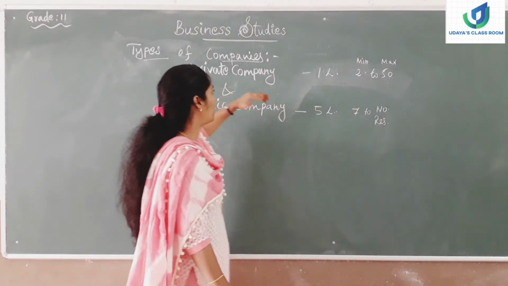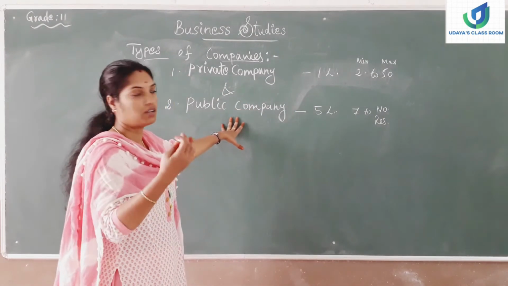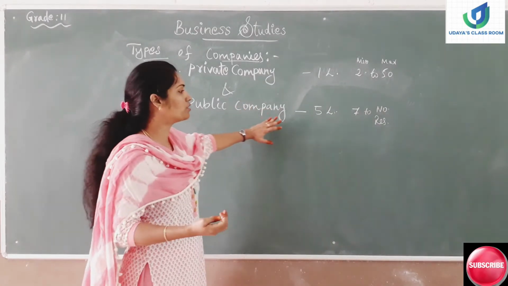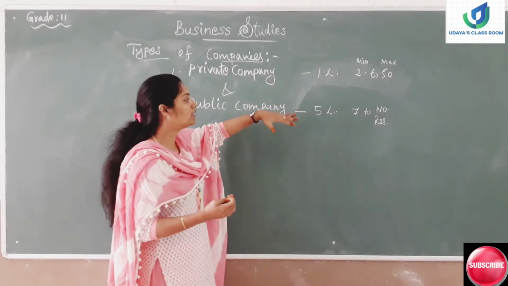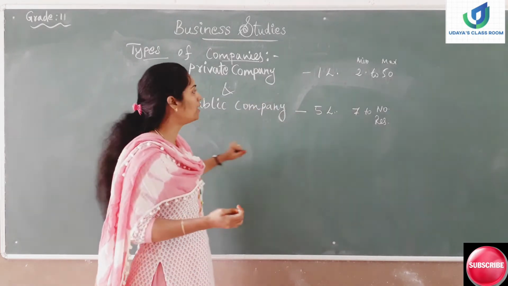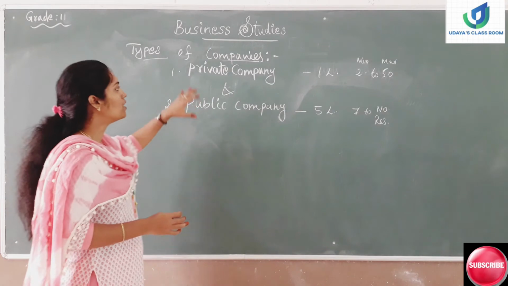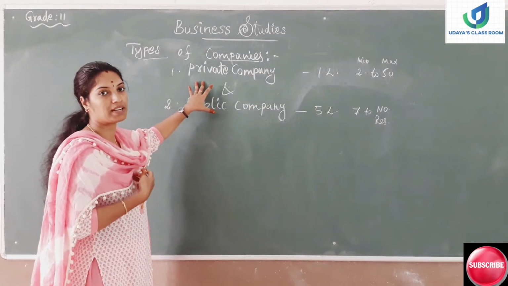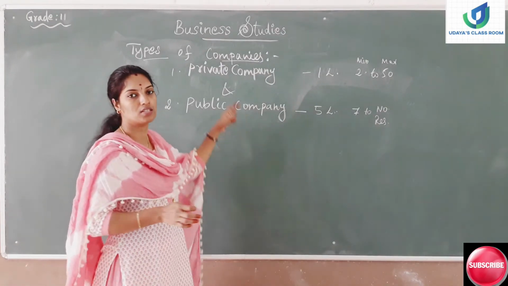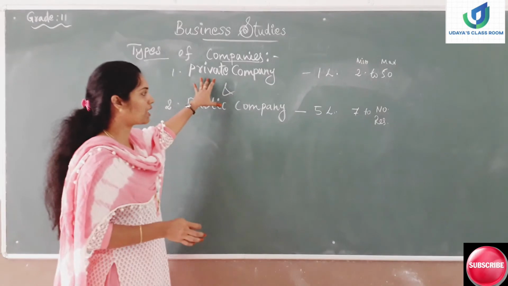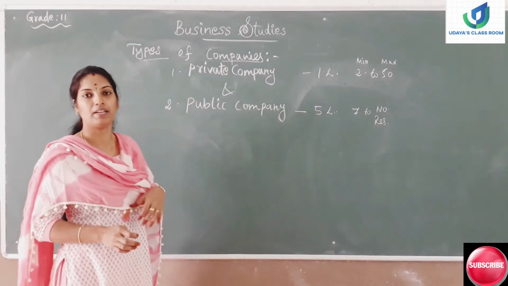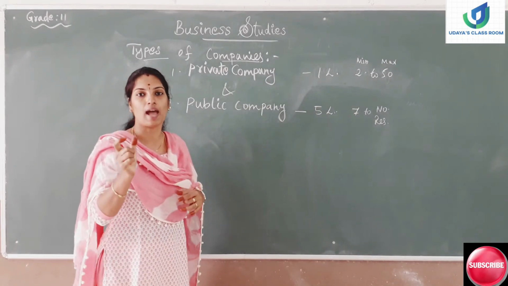How the private company will be arranging the capital means by issuing the shares of the company, and the public company also by issuing the shares of the company. But the public company will be inviting the public, but the private company will not be inviting the public to buy its shares. Same way, printing of the prospectus will be done by the public company. Private company will not be printing the prospectus because it is not going to invite any public people to subscribe its shares.